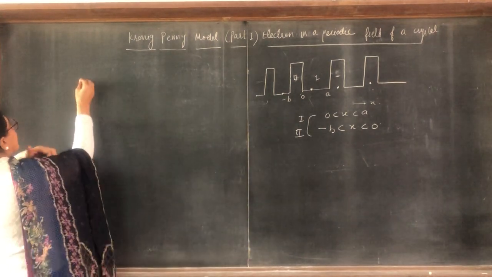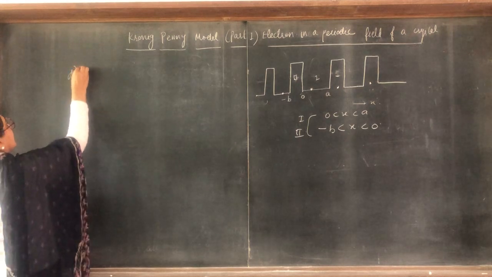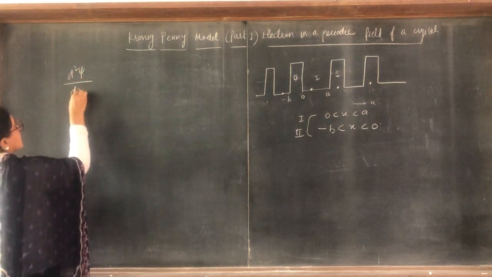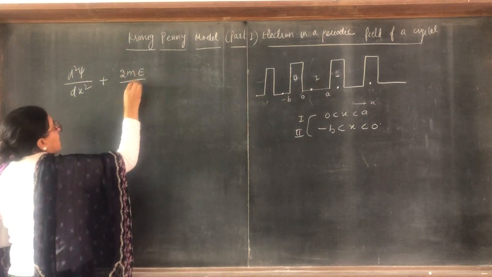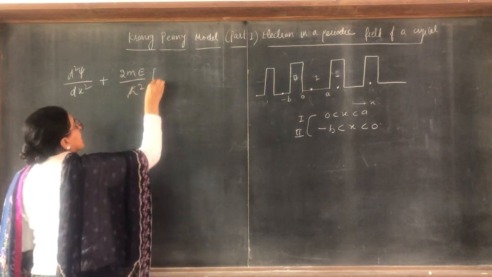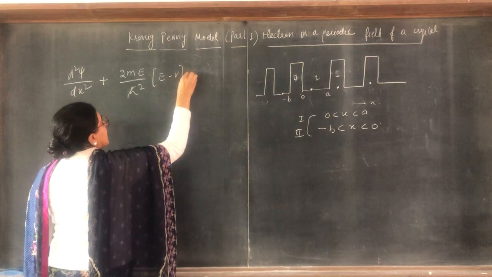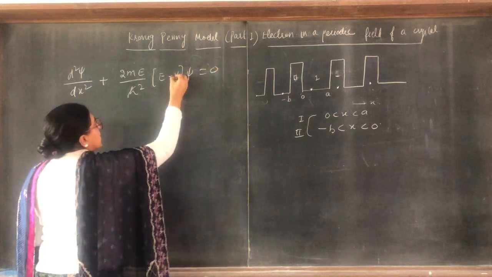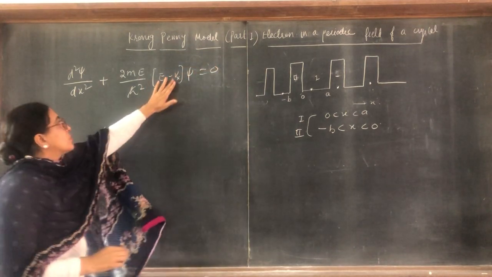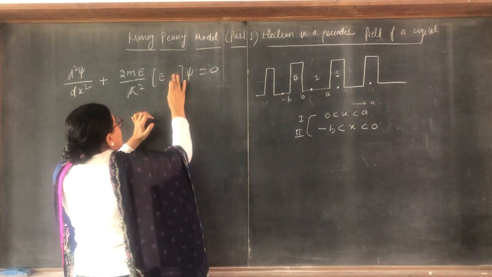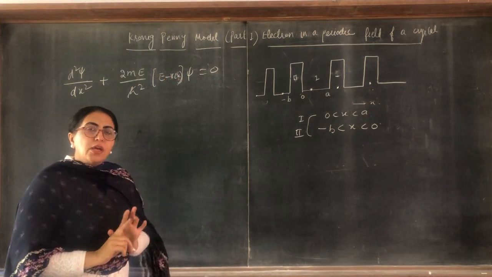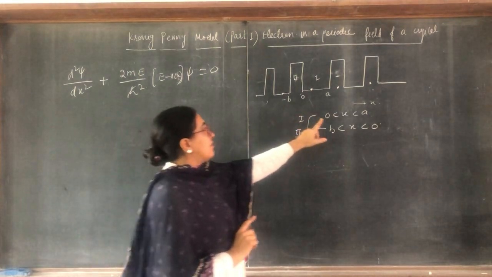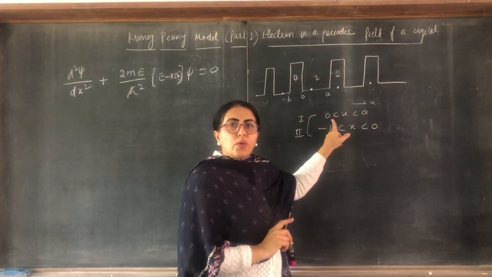So the Schrödinger wave equation, we know, and this is in one dimension: d²psi/dx² plus 2m upon h cross square (E minus V) psi is equal to 0. Here V is a function of x, V(x). Now we write the Schrödinger wave equation for two regions. First, for when x lies between 0 and a.